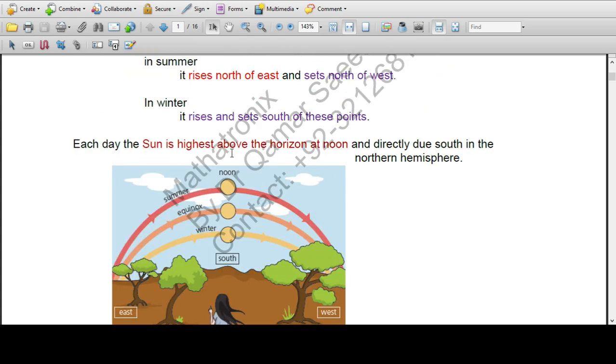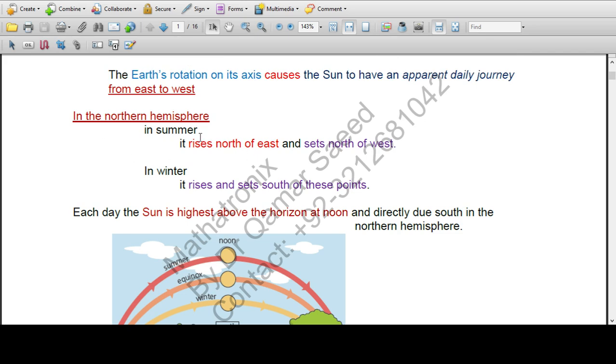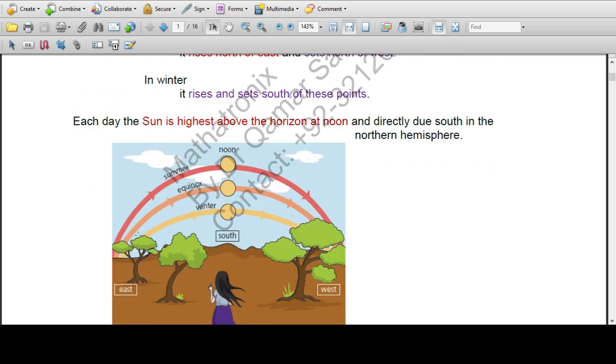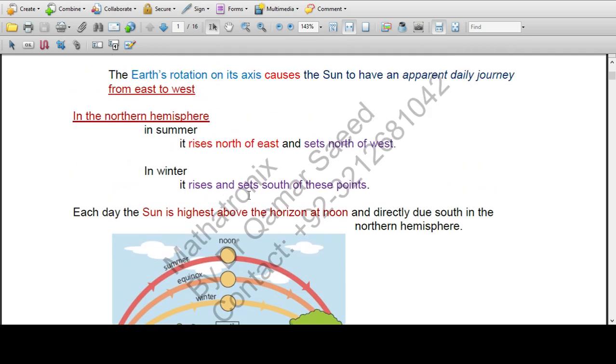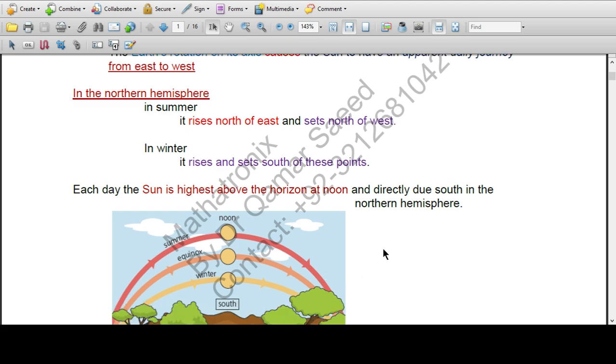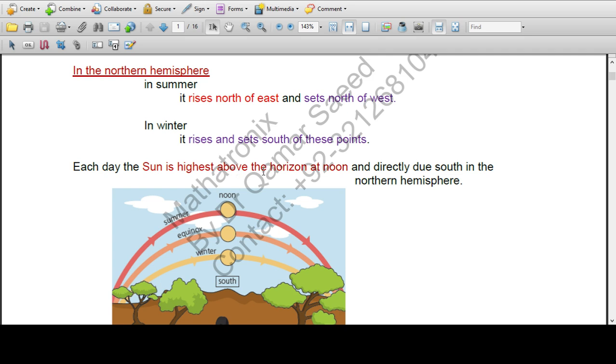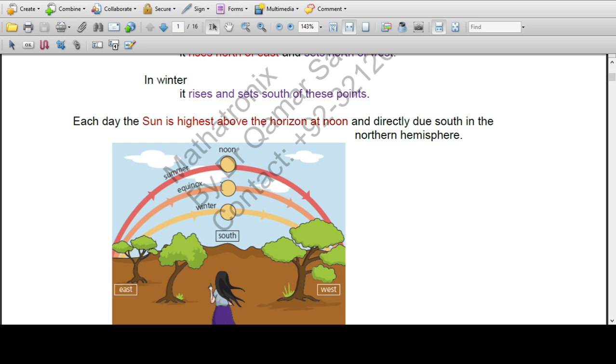Each day, in the northern hemisphere, in summer the Sun rises north of east and sets north of west. In winter it rises and sets south of these points, like this. Each day the Sun is highest above the horizon at noon. At noon, it looks like the Sun is at its maximum height for this observer, directly due south in the northern hemisphere.